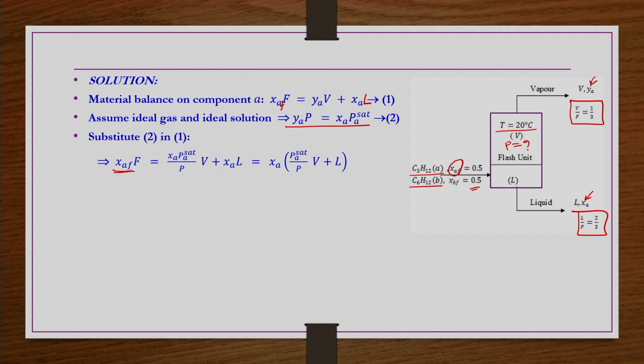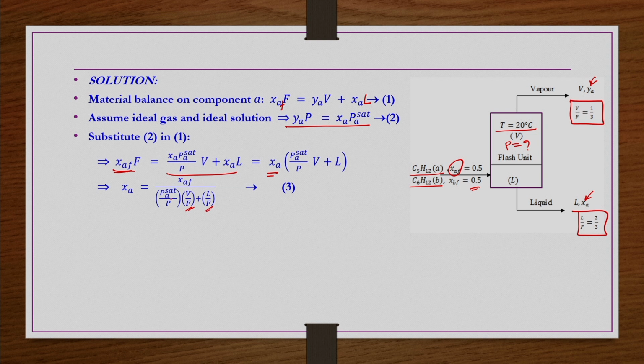So, that is the reason XAF we are writing here, right. On the right hand side you can take Xa common, which is there in both of the terms. So, Xa multiplied by PSat by P V plus L, this is what we have, right. That means, Xa is equal to XAF divided by PSat by P V by F plus L by F. Here XAF is given as 0.5, equimolar feed composition, and V by F is given as 1 by 3, L by F is given as 2 by 3.